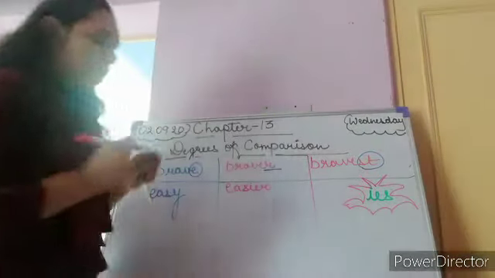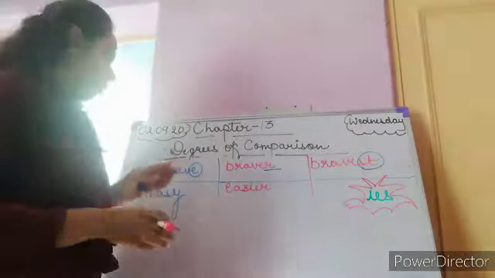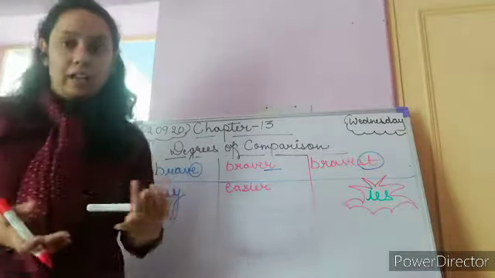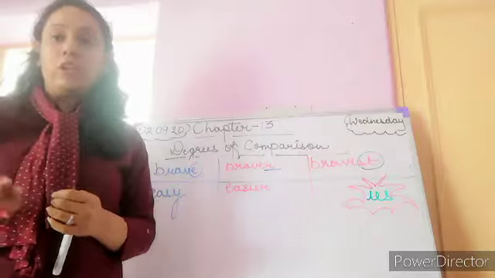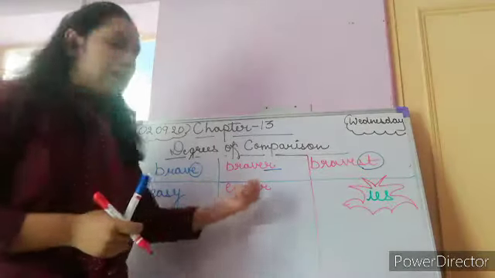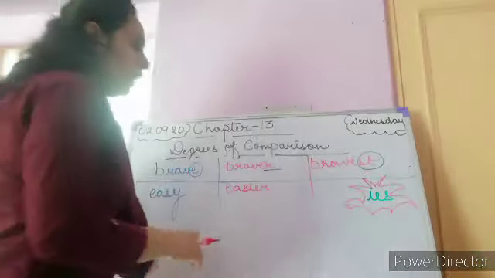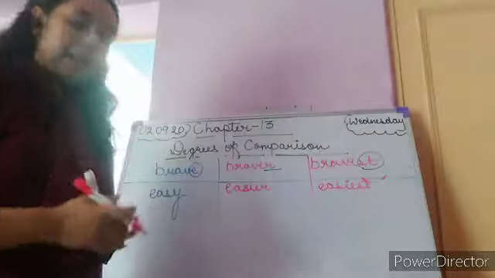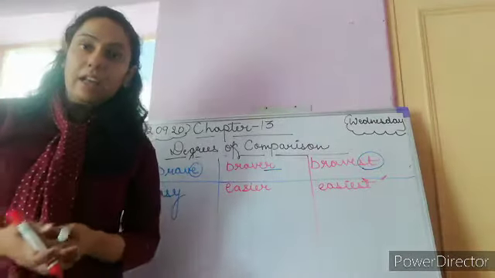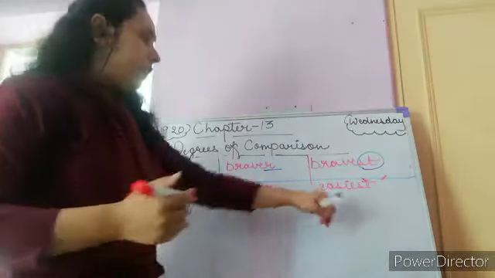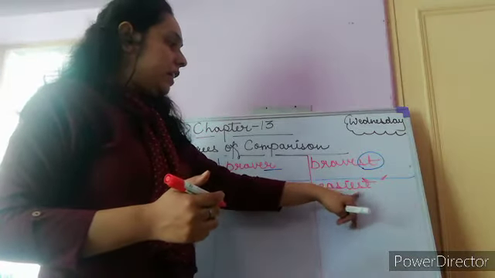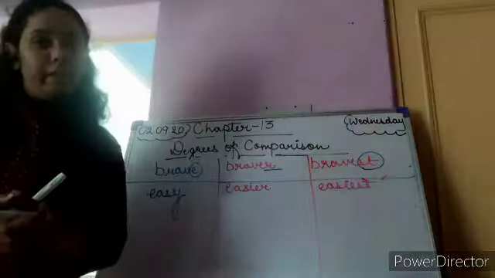So here also we will change Y with IER. Means here also, like we do in singular and plural, we replace Y with IER. Similarly, when we write it in the superlative form, we write EASIEST. So here also we will take help from IES, and we will write it like IEST, which is the superlative degree.